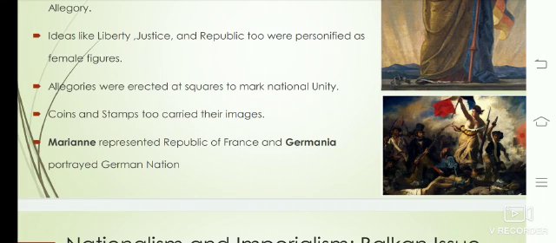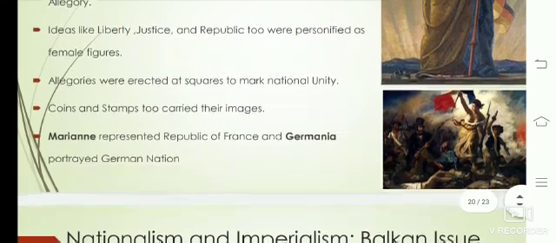Marianne represented the Republic of France and Germania portrayed the German nation. So the Republic of France was represented by Marianne and the German nation was portrayed by Germania.